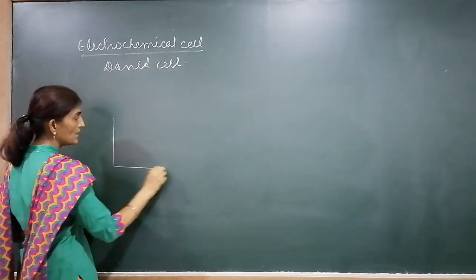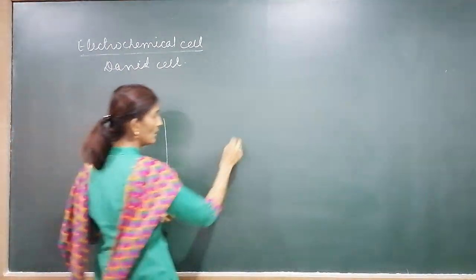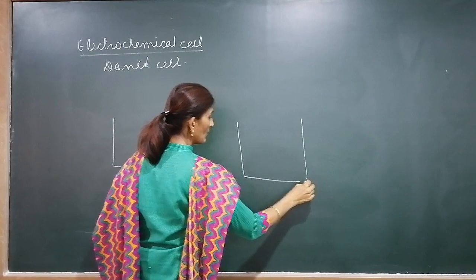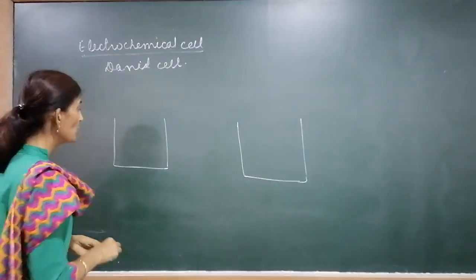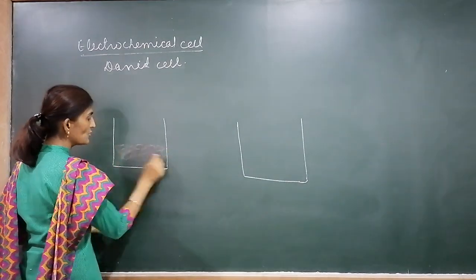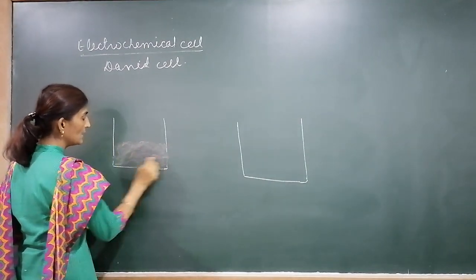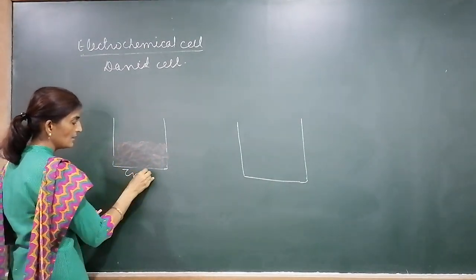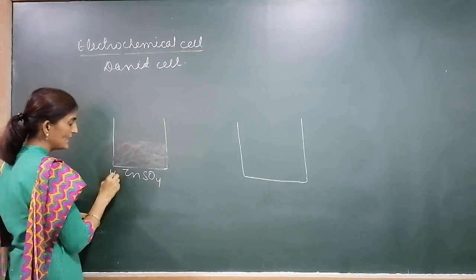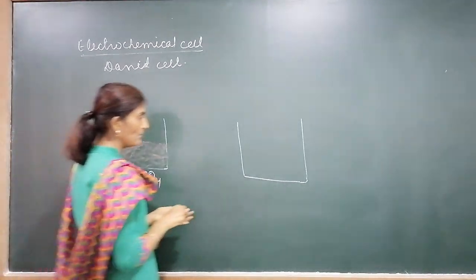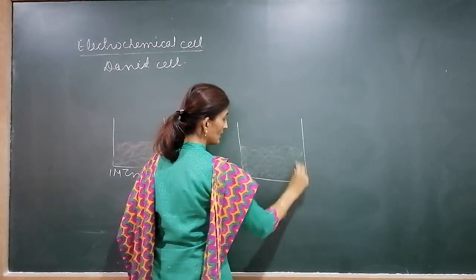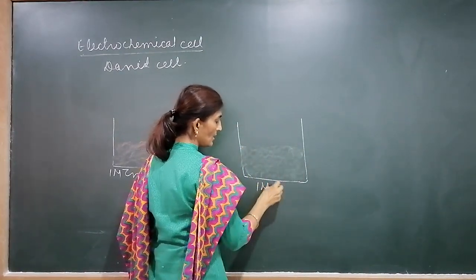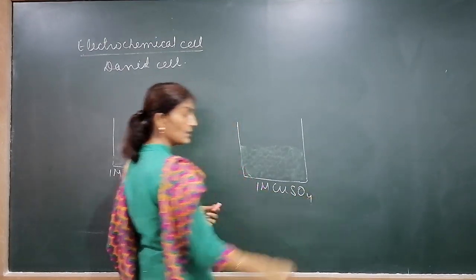We have to take two beakers. In the first beaker, a solution of 1 molar ZnSO4 is filled. In the second beaker, 1 molar copper sulfate, CuSO4, solution is filled.